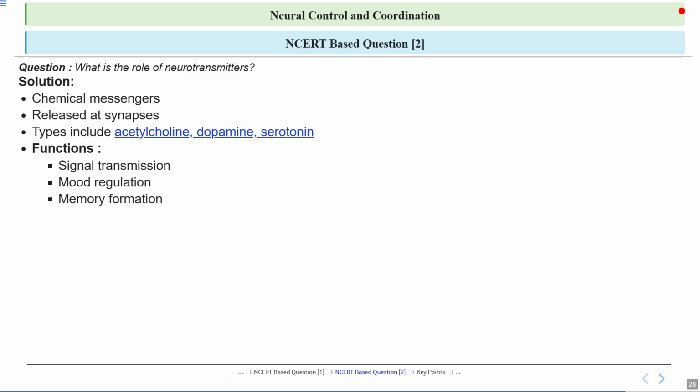Now, during encoding, sensory input is transformed into a form that the brain can process. Storage is the retention of encoded information over time, which can be short term or long term. Retrieval is the ability to access stored information when needed, and this process is supported by various brain regions, especially the hippocampus, which plays a key role in forming and consolidating long-term memories.